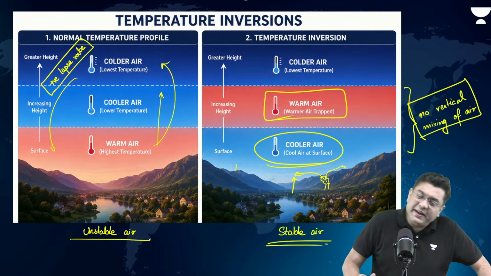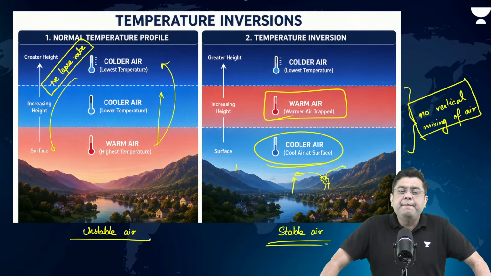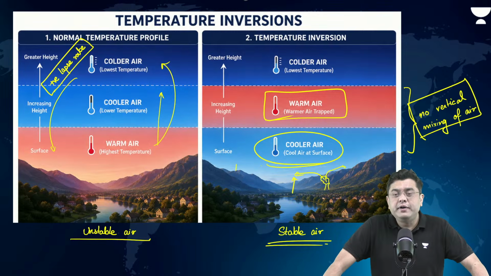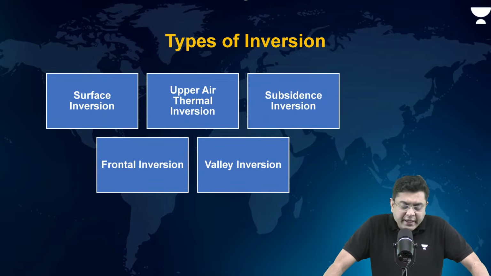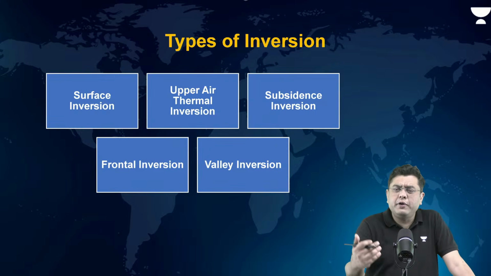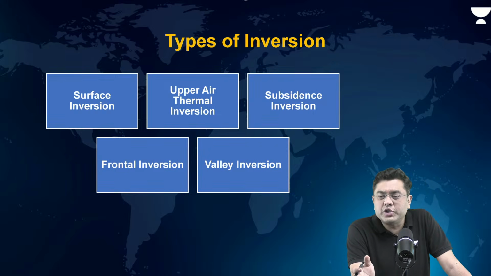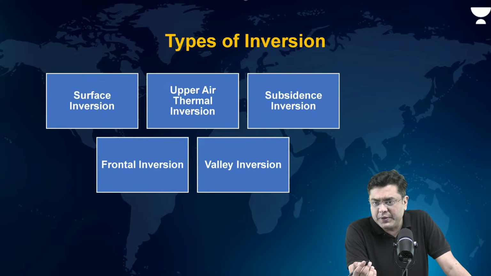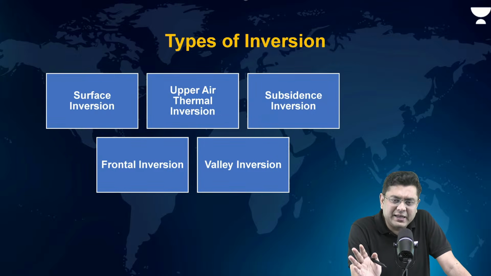Now, temperature inversion is of different types. Okay, you have the case known as surface inversion. It is basically because of why this process of inversion has happened. That is how you classify the case of temperature inversion: why the inversion has taken place.